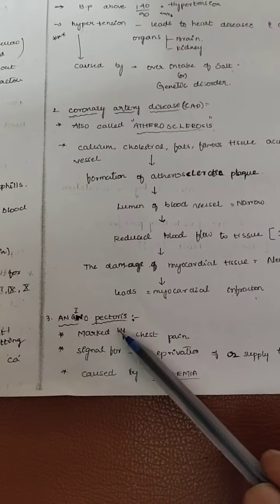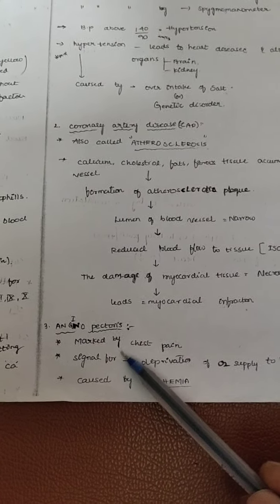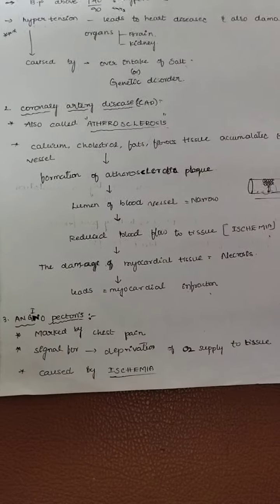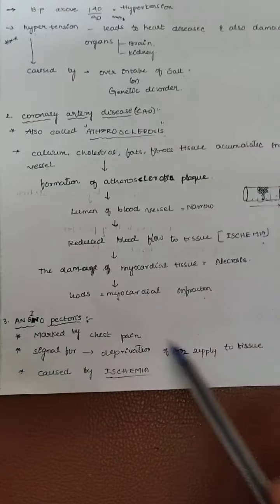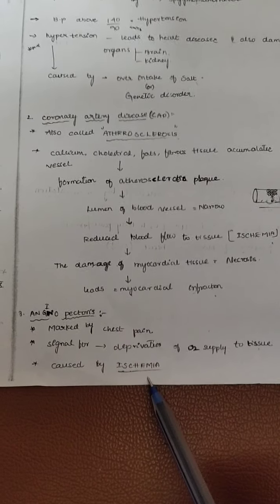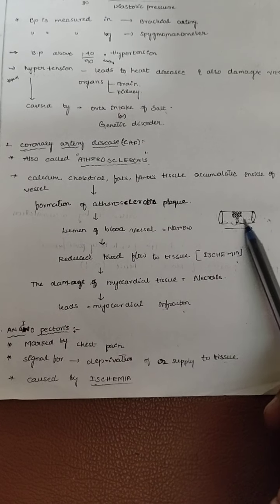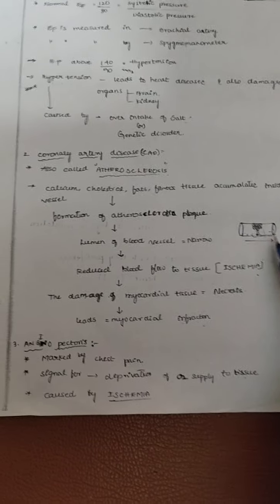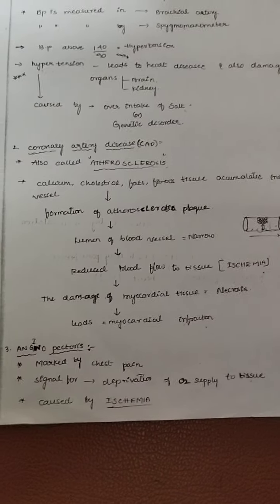That is angina pectoris. Angina pectoris, the first symptom, is marked by chest pain. How does this chest pain occur? It is due to deficiency of oxygen supply to the tissues caused by ischemia. Why? Because blood flow to the tissue is decreased. Who basically carries the oxygen?